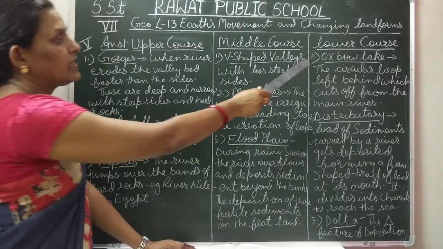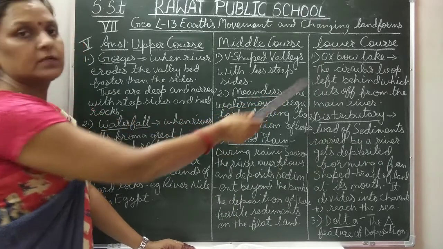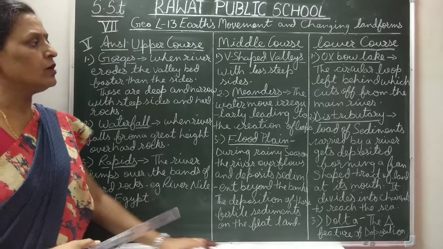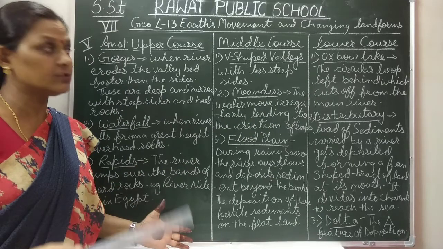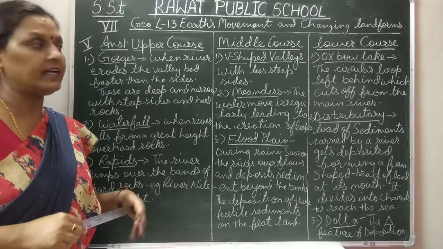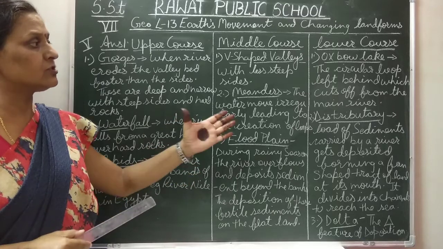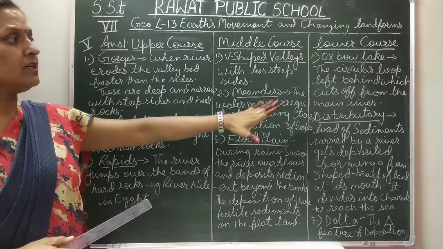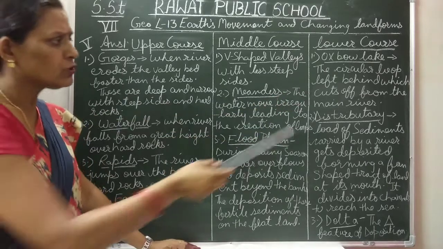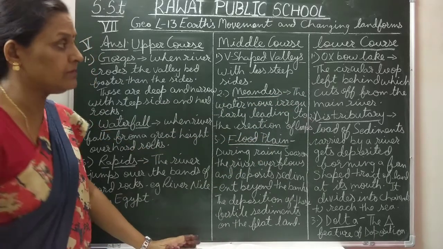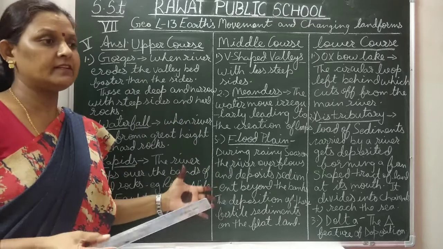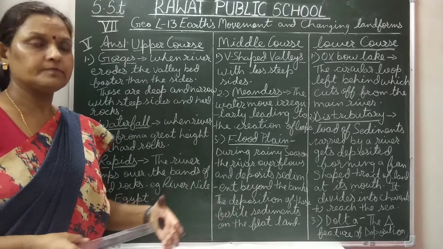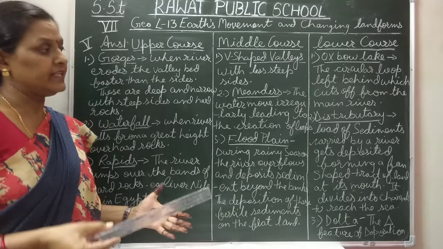Now what is an oxbow lake? These are the circular loops left behind by the river when they are cut off from the main river. These oxbow lakes are cut off from the main river. Now next is distributary. As from the name, when the main river gets distributed into different branches before meeting the sea.